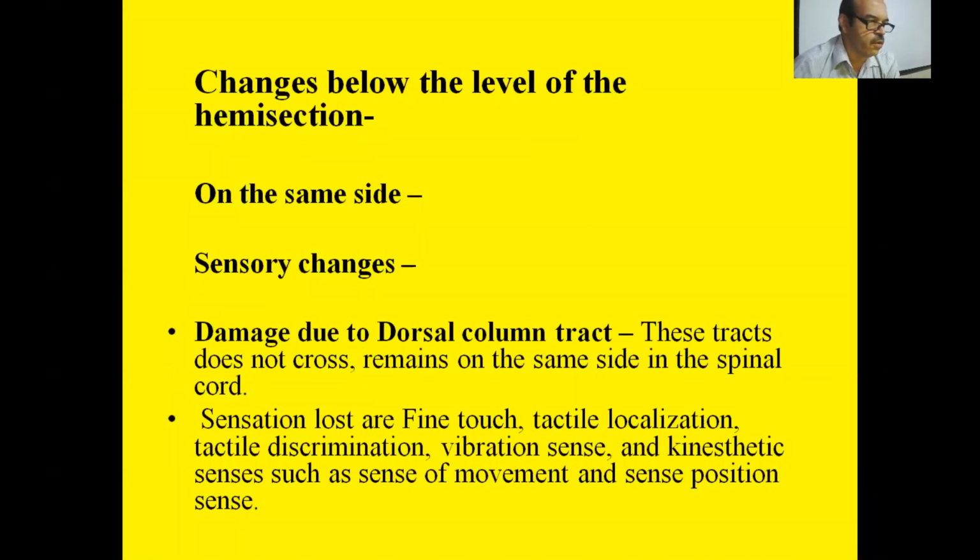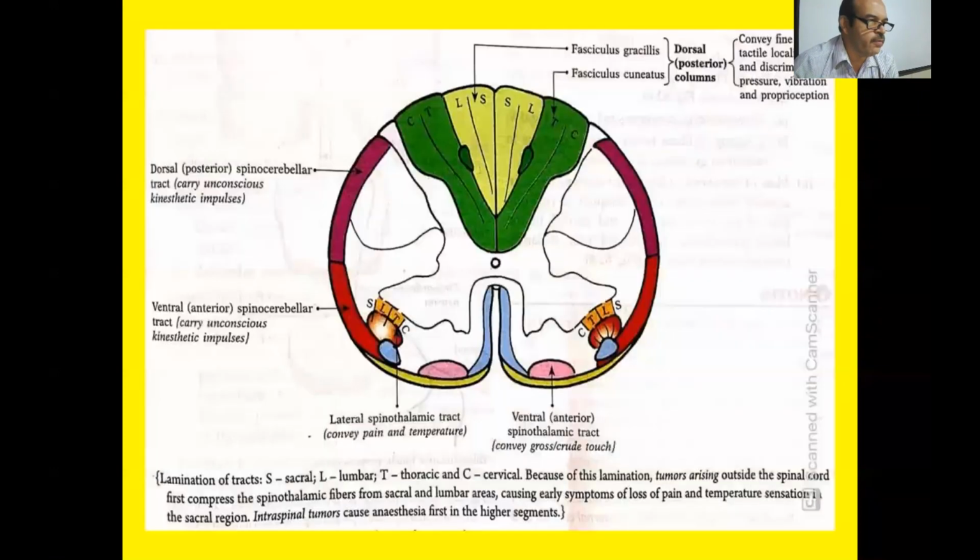See, here we can see the spinal cord diagram, TS of the spinal cord. Here we can see that this is dorsal column tract, this is dorsal spinocerebellar tract, this is ventral spinocerebellar tract, this is lateral spinothalamic tract, and this is anterior spinothalamic tract. If the spinal cord is cut half, that is hemisection, this will lead to loss of,